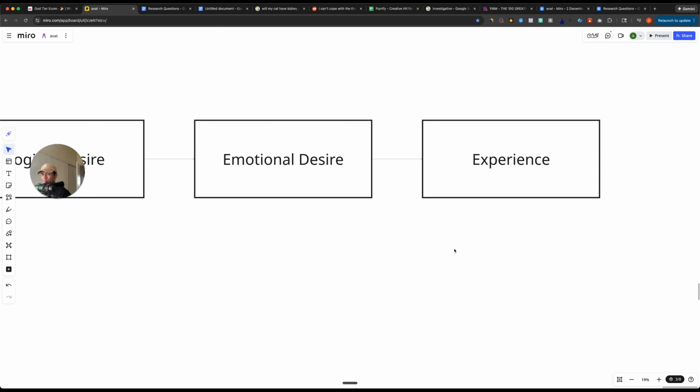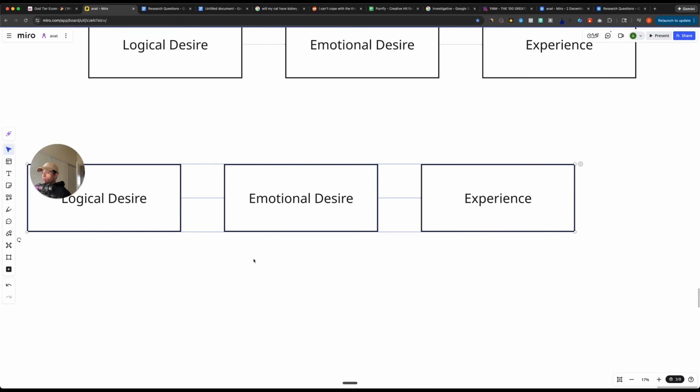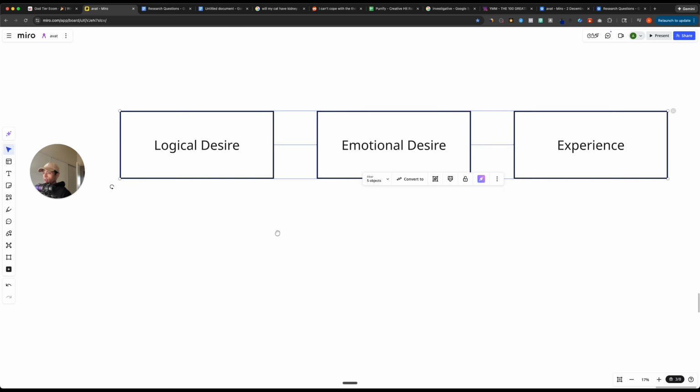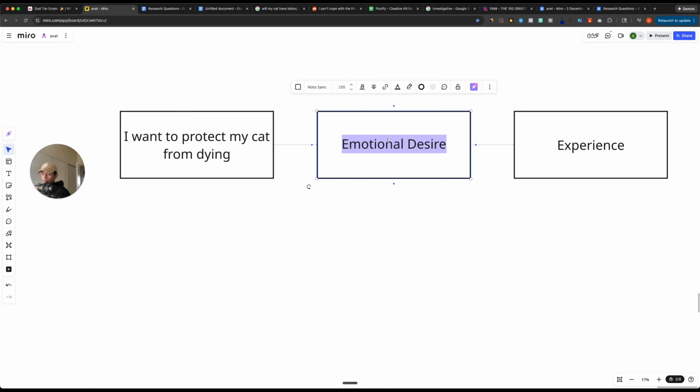So it sounds a little bit complicated, but let me break it down for you like this. If we have a logical desire, let's say the desire is, I want to protect my cat from dying. We know the emotional desire there is I am scared my cat will die, primarily feeling fear.